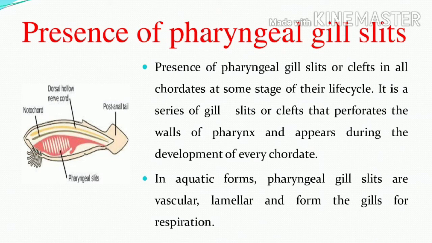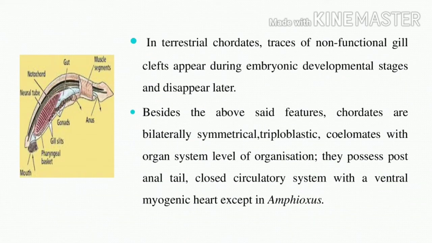But in terrestrial chordates, what are terrestrial chordates? These are land-living animals. There will be traces of non-functional gill clefts. They appear during embryonic developmental stages and later disappear. The non-functional gill clefts are present only in embryonic conditions, and later they disappear. So these are the three important characteristic features of chordates.